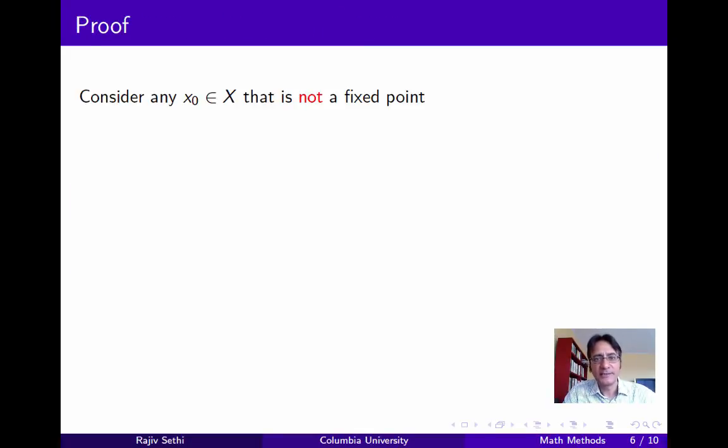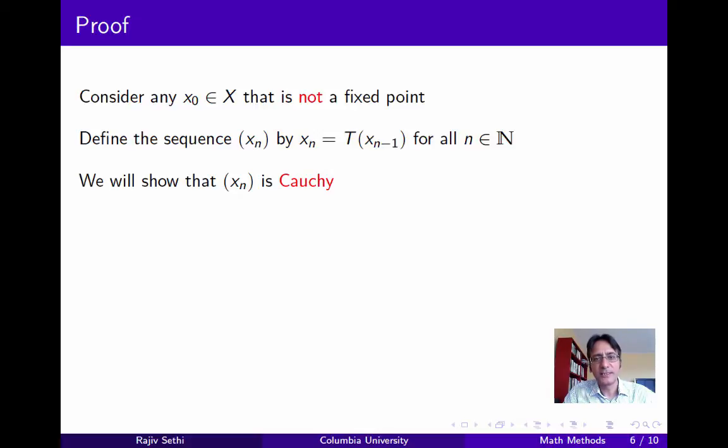Consider any point x0 that is not a fixed point of T, and we'll define the sequence xn by simply iterating this map. So xn is the image of xn minus 1 for all natural numbers n. And we're going to show that this sequence xn is Cauchy, and therefore from the completeness of X is convergent.